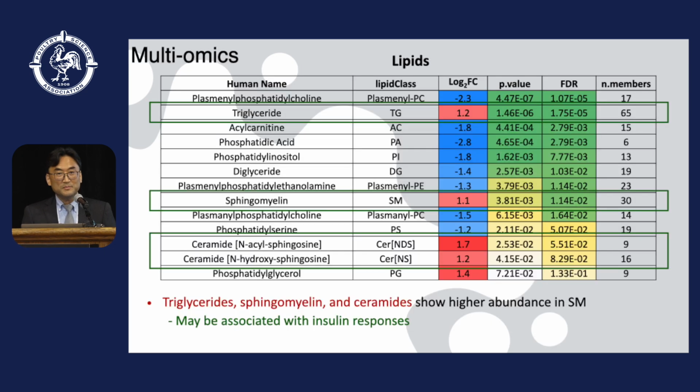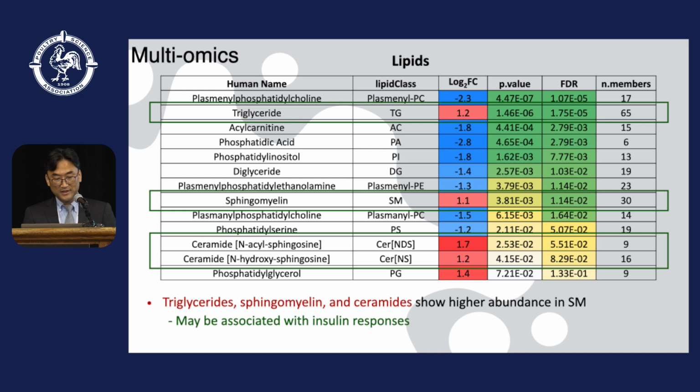And when we look at the lipid species only, interestingly, there is increased abundance of triglyceride and increased abundance of sphingomyelin and ceramides. All these molecules are known to be associated with insulin responses. So spaghetti meat has insulin resistant features.